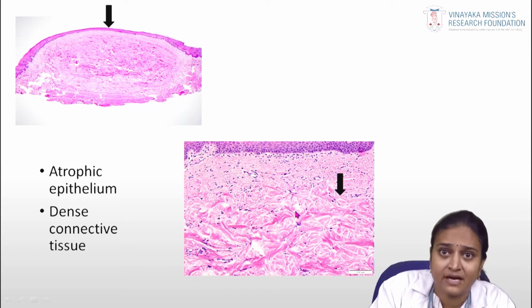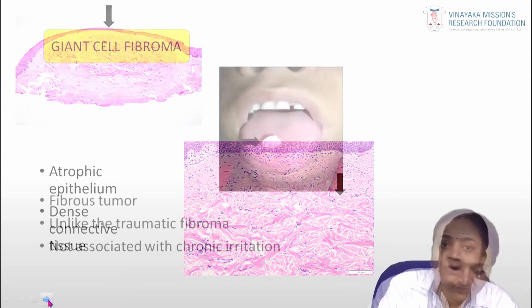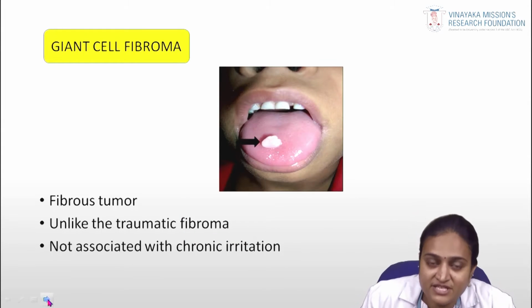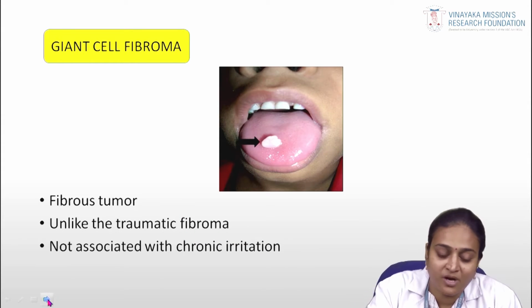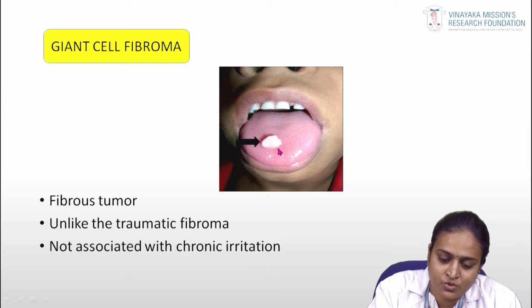In case of this condition, oral fibroma, you can appreciate the dense fibrous connective tissue. So coming to the next fibrous lesion, that is the giant cell fibroma. It is also a fibrous tumor. Unlike the traumatic fibroma, it is not associated with chronic irritation. This picture shows giant cell fibroma in the tongue.